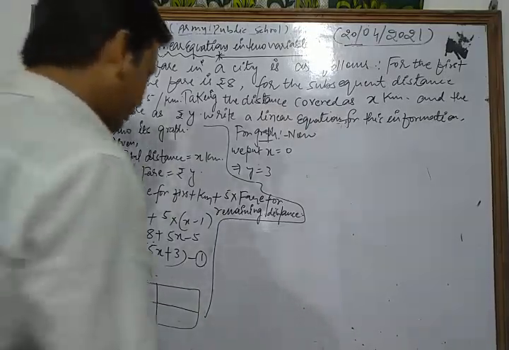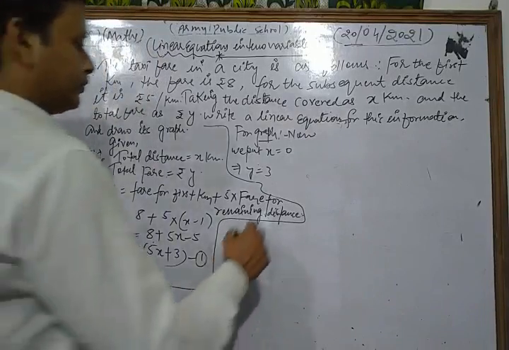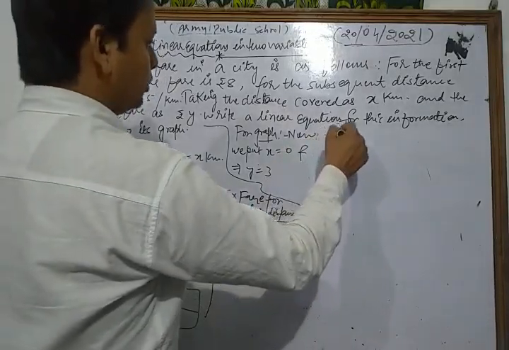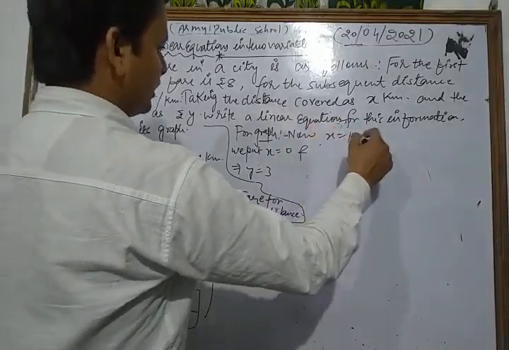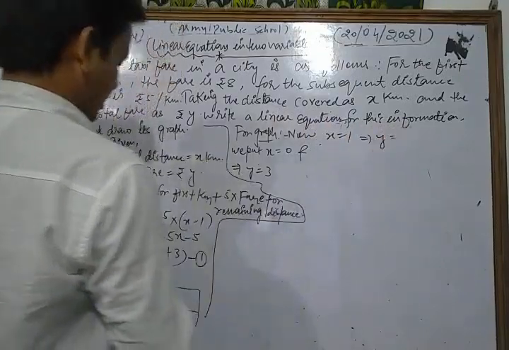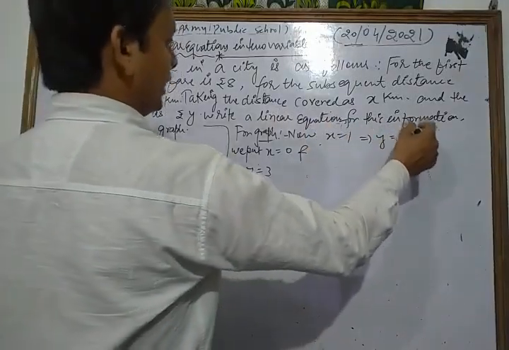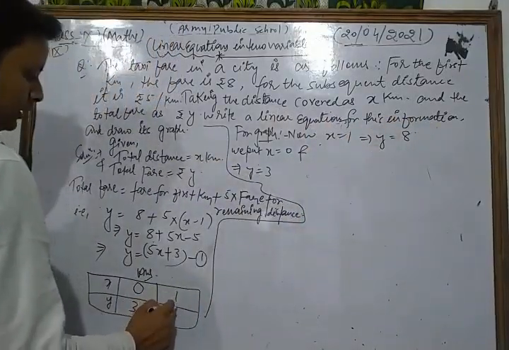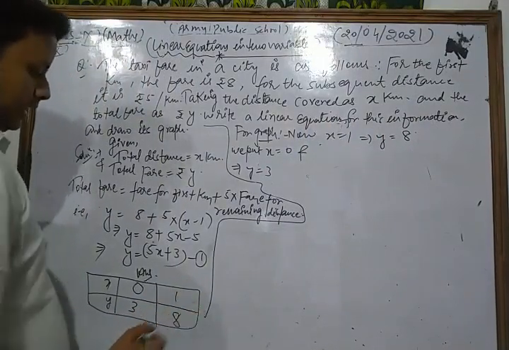Now when we put x is equal to 1, this implies y is equal to 8. If we put x is equal to 1, then we get y is equal to 8.